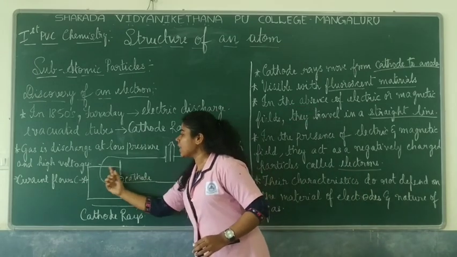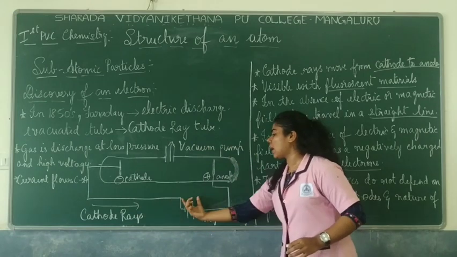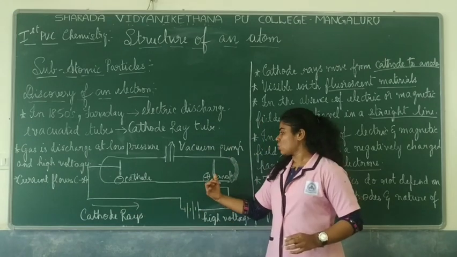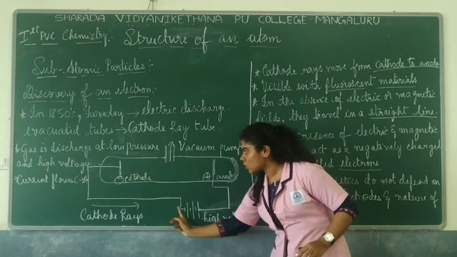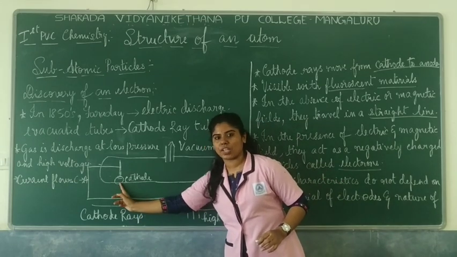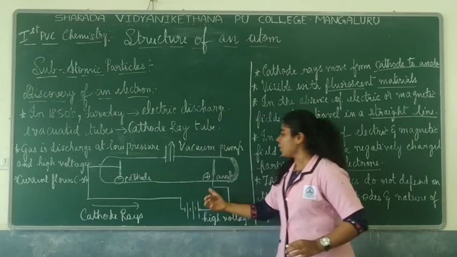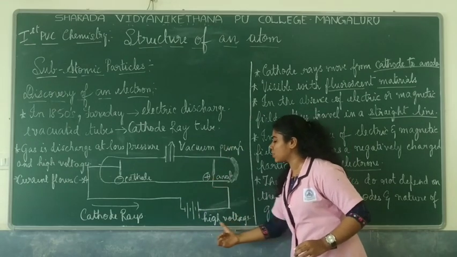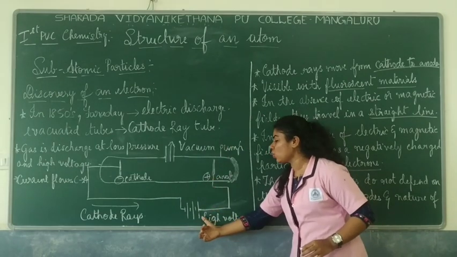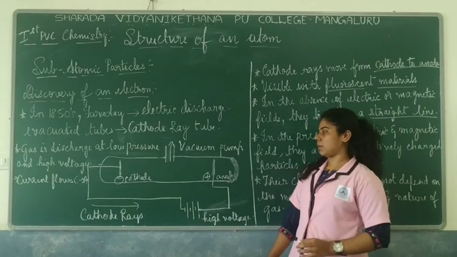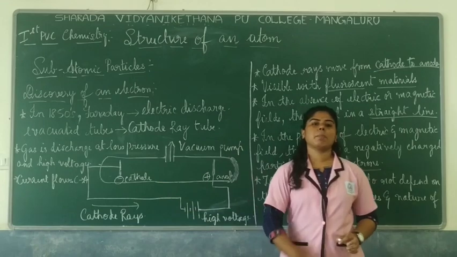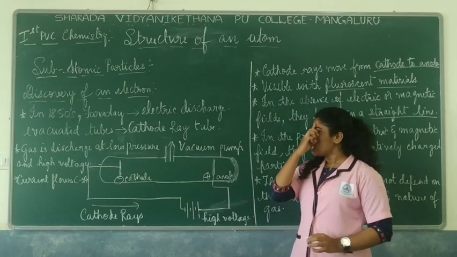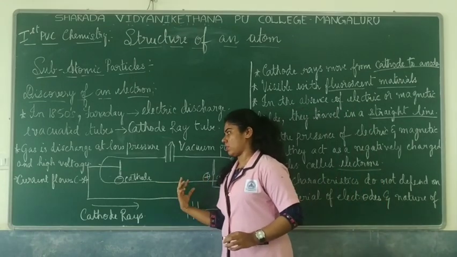And also these metal electrodes are connected to a high voltage power supply. So you have the cathode, which is connected to the negative terminal of the battery, and that's why it is called the cathode. The negatively charged electrode is called the cathode, and the positively charged electrode is called the anode. This is connected to the positive terminal of the power supply. So a high voltage is given and a low pressure is maintained for the gas. So remember that you have two electrodes.